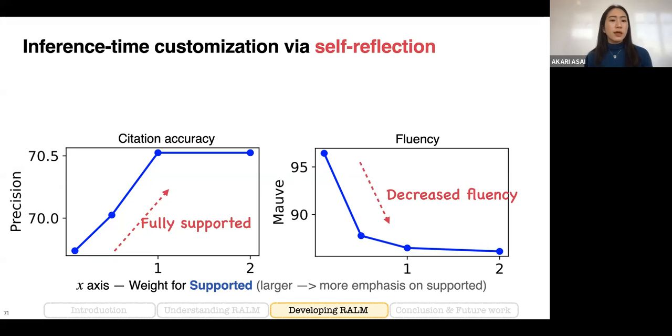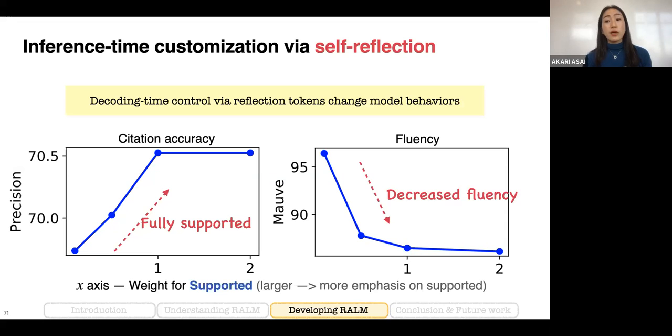As you can see, when we scale up the weight term, the model output is more and more fully supported, but at the same time, the model generation quality, the overall fluency, can decrease, as you can see on the right side. This indicates that self-reflection can enable us to change the model's behavior by simply changing hyperparameters without requiring any additional training.